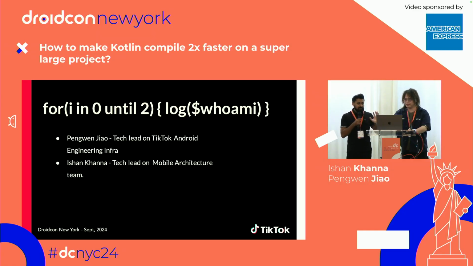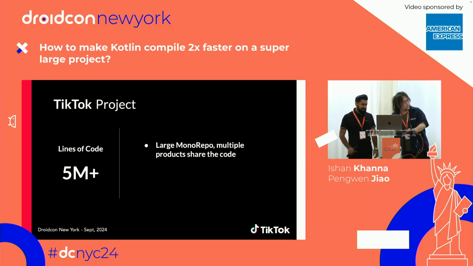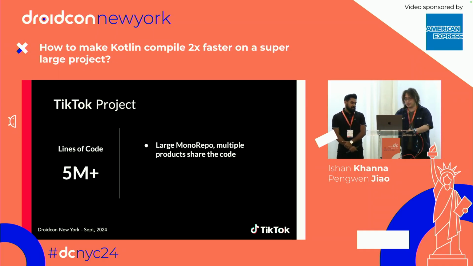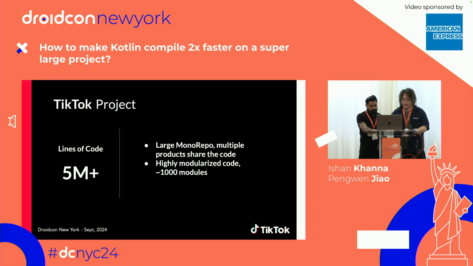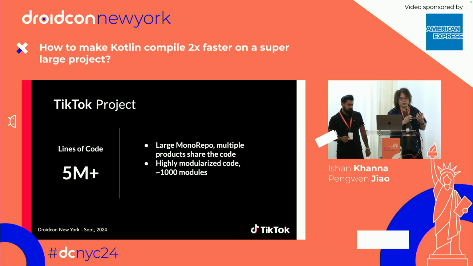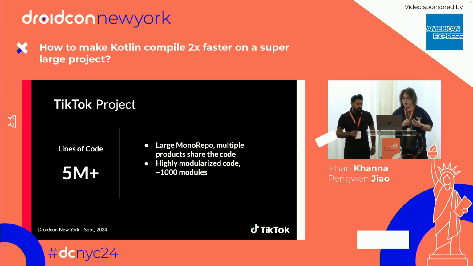So how about first, Pengwen, you introduce what the scale of our project is like? Sure. First, the TikTok project is a very big monorepo, which shares modules between different products. We have several metrics products inside the TikTok company. We've already modularized the whole app, and all of the 5 million lines of code are split into about 1,000 modules.